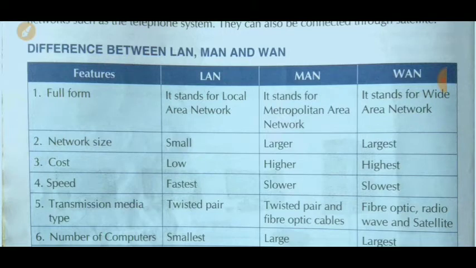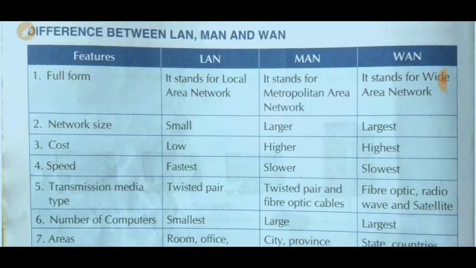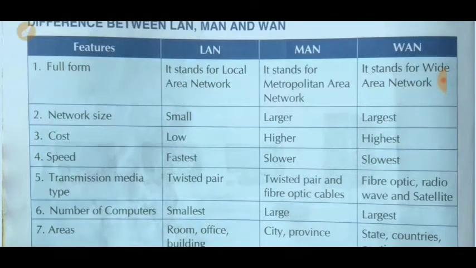Largest means the network size of WAN is higher than both LAN and MAN. Cost: when we want to create a network like LAN, its cost is very low. Cost wise, LAN is very low, then MAN is higher than LAN, and then WAN is highest.